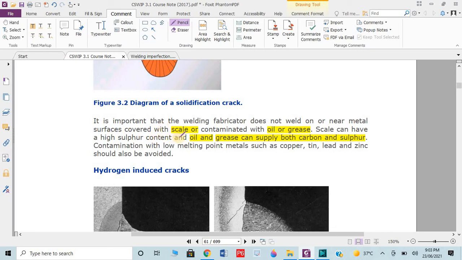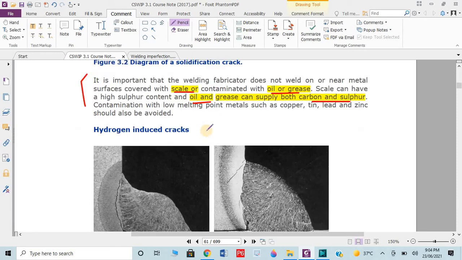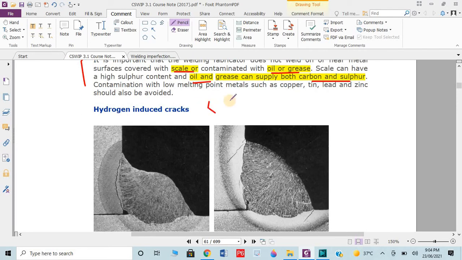It's important that the fabricator should first clean the entire area. There is no scaling, no oil or grease on the weld metal, and no carbon or sulfur to prevent this one, right? Then we have hydrogen induced crack. It's also known as HIC.